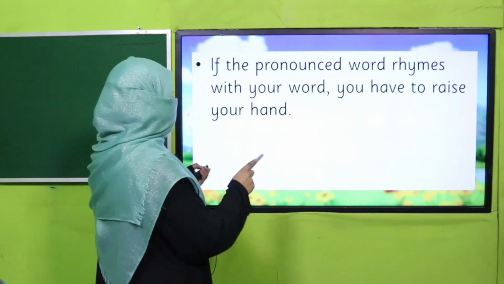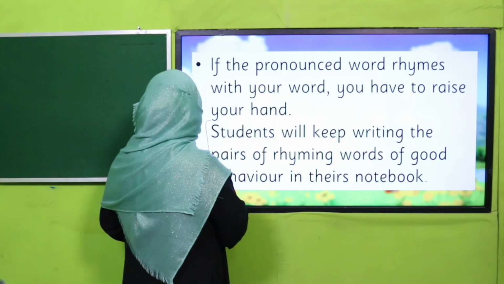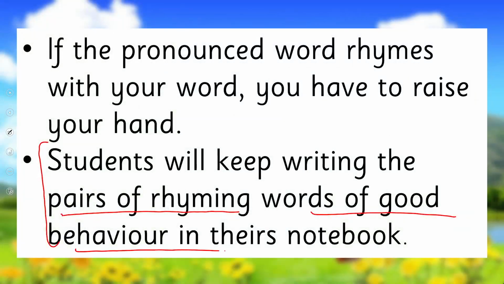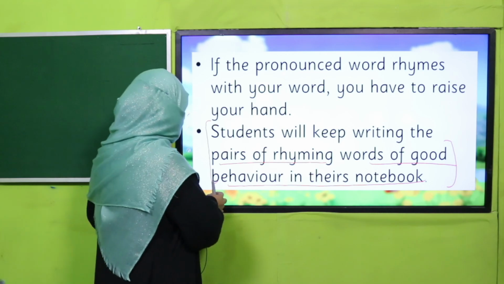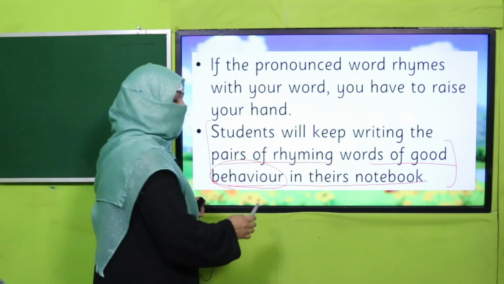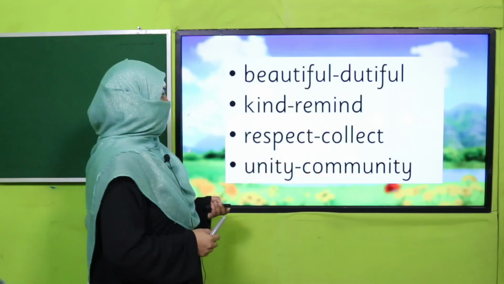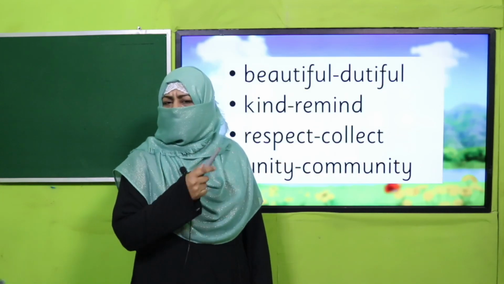In this way, all the rhyming words will be paired together, and students will keep writing the pairs of rhyming words of good behavior. Yes, my dear fellow teachers, I have added good behavior rhyming words in the word list. You may take from that, and whatever rhyming words are there which show good behavior, you will keep listing them. All right, in this way. Now pause the video and enjoy this beautiful activity.